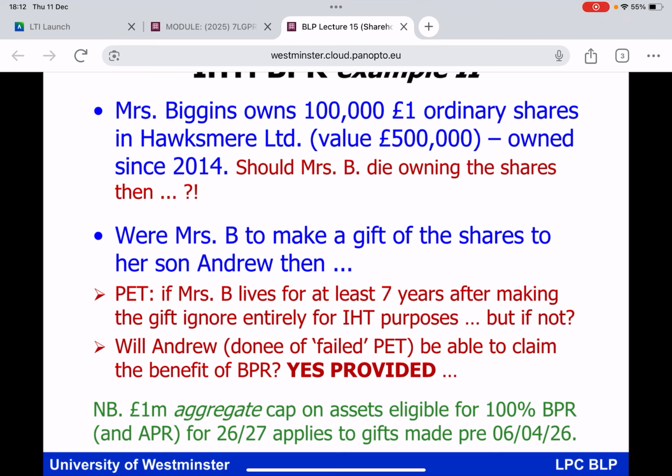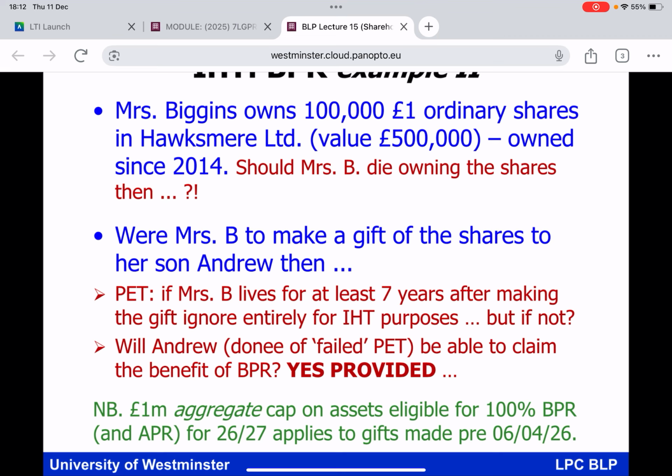And we've encountered this before, everybody, because I addressed exactly the same back in BLP Unit 7. The answer to the question is yes, provided the donee, the recipient, still owns the shares at the time of the deceased's death. In which case the donee can say, thank you very much, 100% BPR, and there would be no IHT to be paid. Note at the bottom of the slide, everybody, I just flagged up that £1 million aggregate cap on the amount of assets against which you can claim BPR, APR at the rate of 100%. And it's coming into effect in the next tax year, 26 to 27.